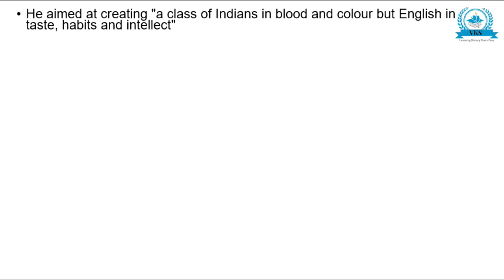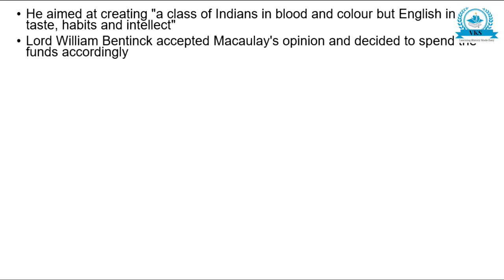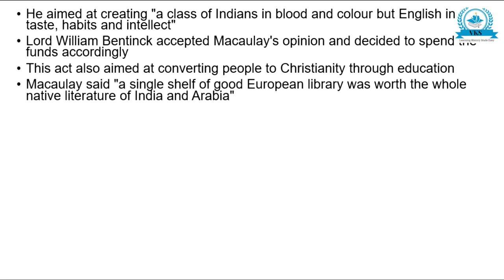He aimed at creating a class of Indians in blood and colour, but English in taste, habits and intellect. Lord William Bentinck accepted Macaulay's opinion and decided to spend the funds accordingly. This act also aimed at converting people to Christianity through education. Macaulay said a single shelf of good European library was worth the whole native literature of India and Arabia.